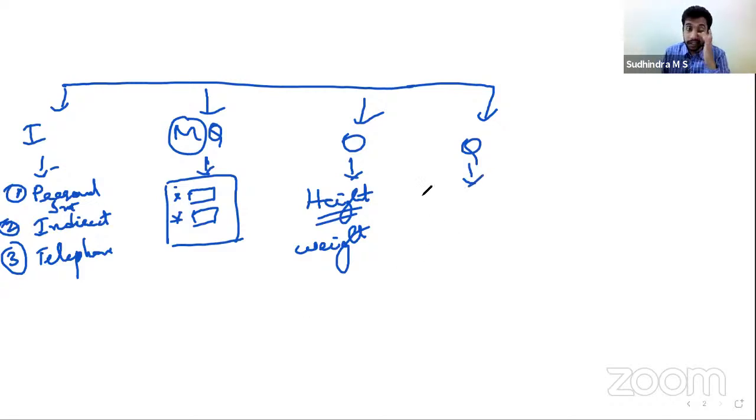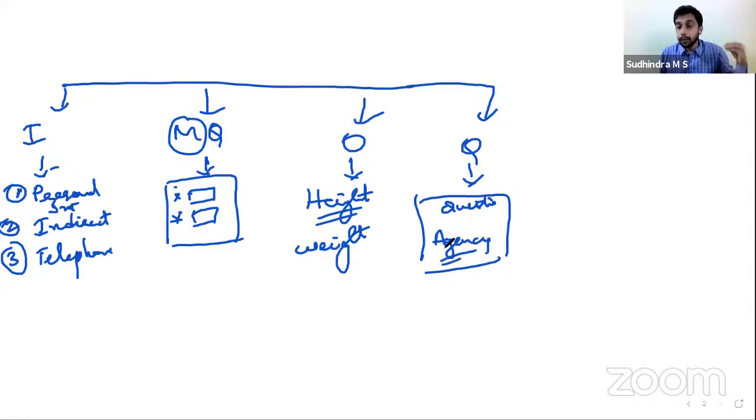Then the last one, questionnaire method. Under questionnaire method, similar to mailed questionnaire, we'll have a set of questions. We'll have a questionnaire prepared, but we will not mail it. Instead, we appoint agencies, enumerators, as we call them, to get the information collected. They will go to the respondents, ask the questions set out by me, write down the relevant answers, and bring the questionnaire back to the person who requires the information.